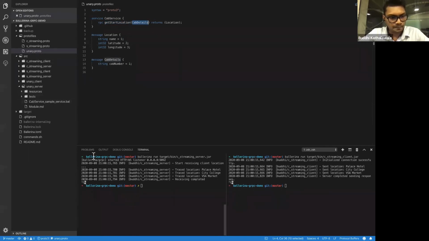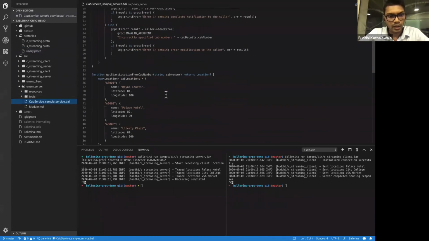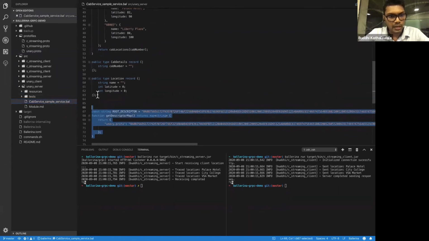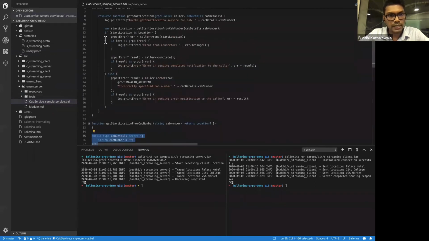Here you can see the service, where with the same generated code we have route descriptors and all the record types generated by the Ballerina tooling. And here we have some internal function. I'll explain it later.